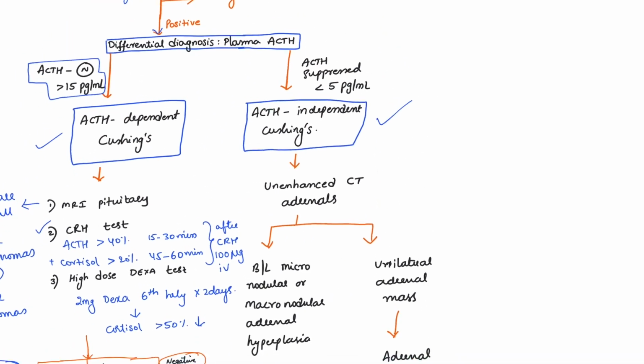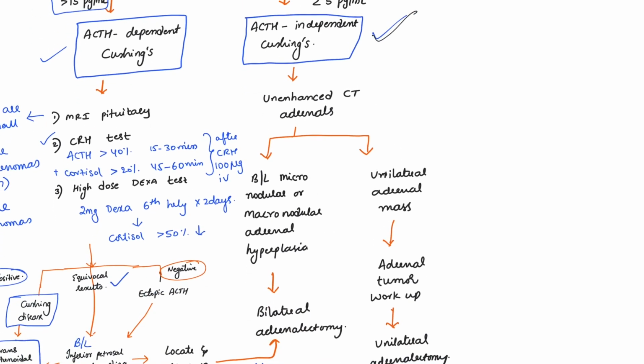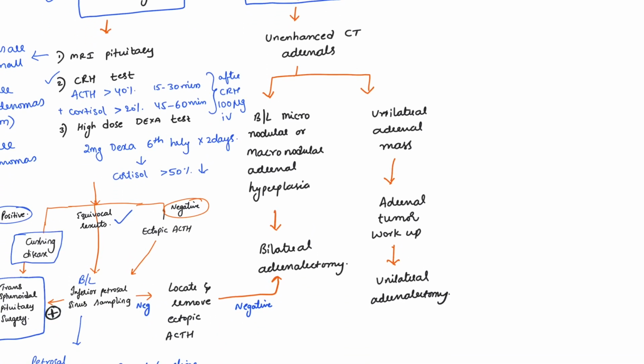On the other side, after confirmation of Cushing's disease, if ACTH is low, it is called ACTH independent Cushing's, and the first line investigation we need to do is non-contrast or unenhanced CT adrenal glands. On CT adrenal glands, there are two possibilities. It could be a unilateral adrenal mass, or there could be bilateral micro or macronodular adrenal hyperplasia.